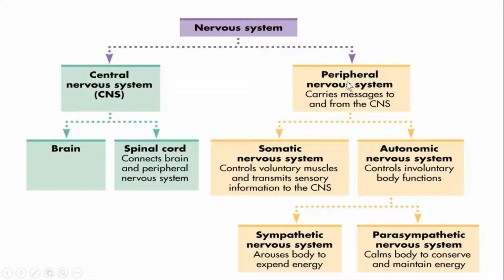Then there is the peripheral nervous system, which is further divided into two nervous systems, that is the somatic nervous system and autonomic nervous system. The autonomic nervous system is further divided into two parts, that is the sympathetic and parasympathetic nervous system. We will discuss all these types of nervous system which are present in our body in detail in further lectures. Today we will discuss the brain in detail. So let's start.